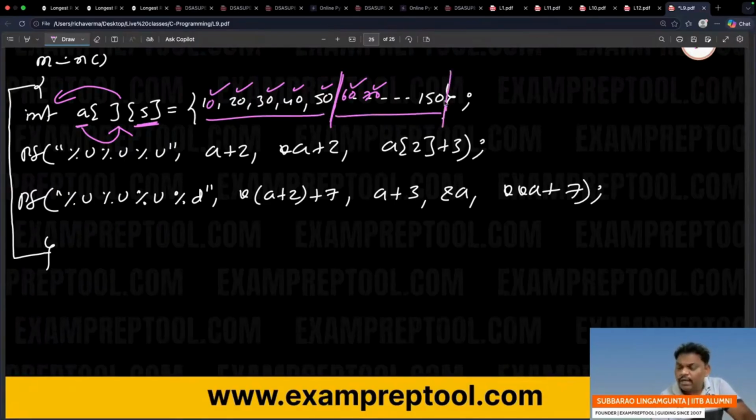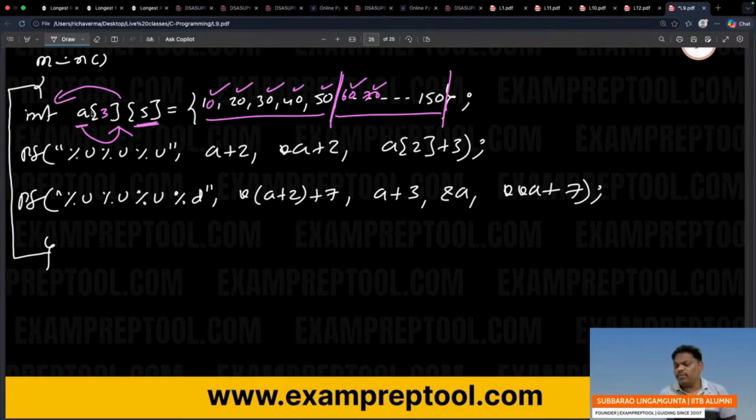So while declaring a 2D array, if you give rows and columns both, well and good. If you don't give rows and columns both, at least give columns. Whenever 5 columns are over, it will consider it as one row over. Once again, 5 more columns, so one more row. Like that we will continue. Okay. 2D array, 3 rows and 5 columns. 3 rows, 5 columns means how many elements?